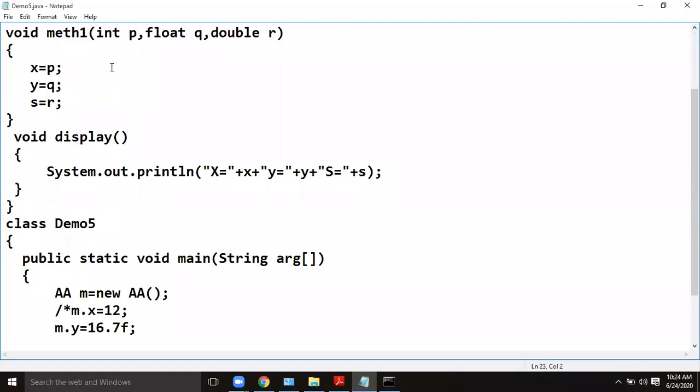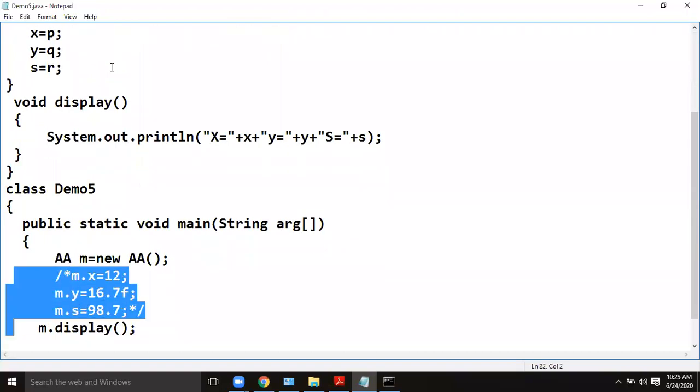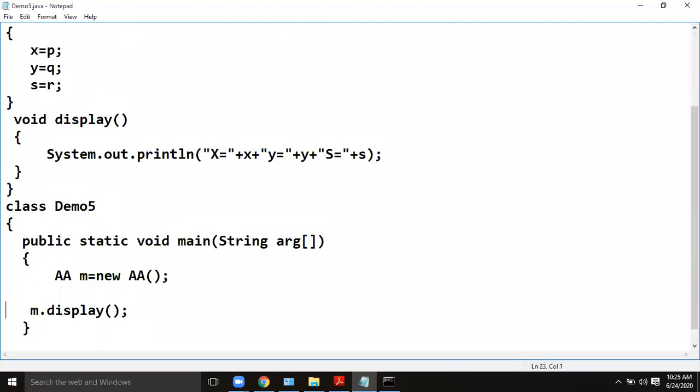So what we have to do is, for this, what is the method name? Meth1. So from here I have to send the values. First value is an integer, let us say 58. Second value is a floating point value. Third value is a double value, 77.5. Okay, now let us see.